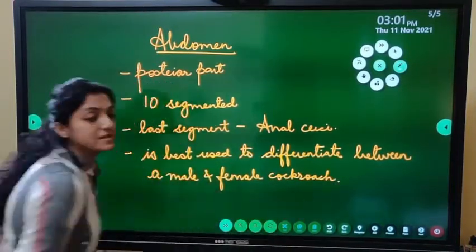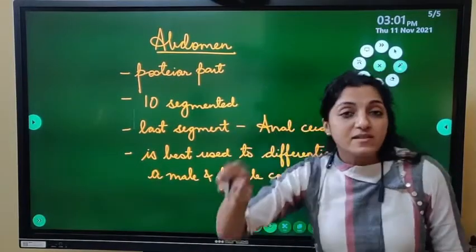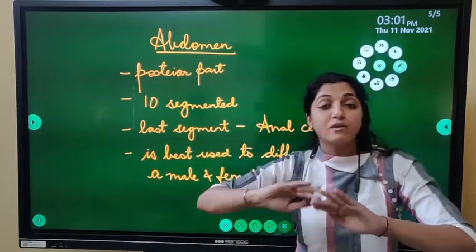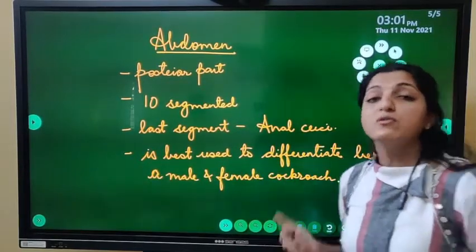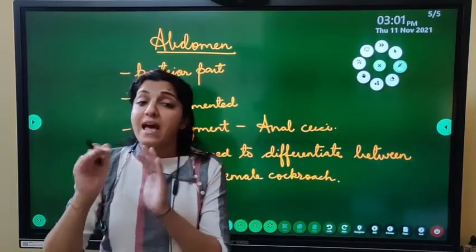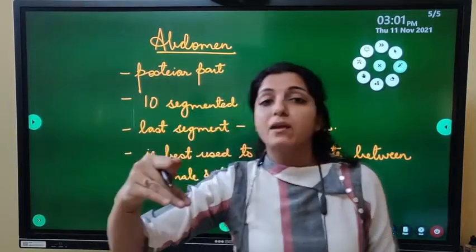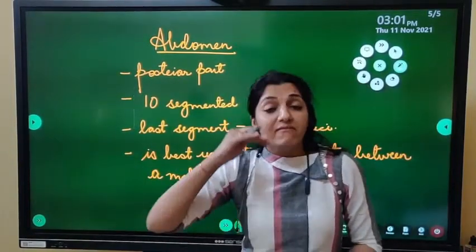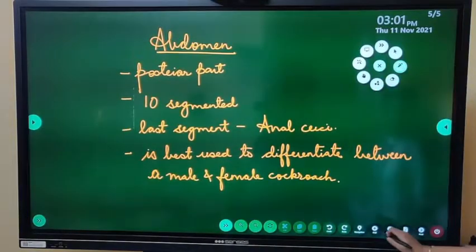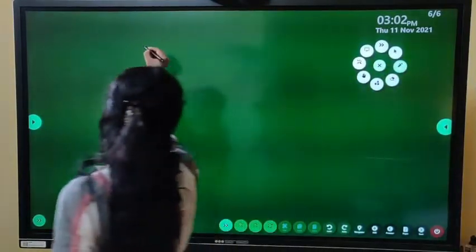So again revising, abdomen का भी जो exoskeleton रहेगा, the dorsal will be the tergite, the ventral will be the sternite, and the lateral will be the pleura. So we are going to see what differences are there in the tergites and the sternites in the male and the female cockroach. डॉर्सल साइड पे क्या डिफरेंस है मेल और फीमेल के बीच में, वेंट्रल साइड पे क्या डिफरेंस है मेल और फीमेल के बीच में. We are going to see that. Alright, तो चलो, so first we will write for the female over here.